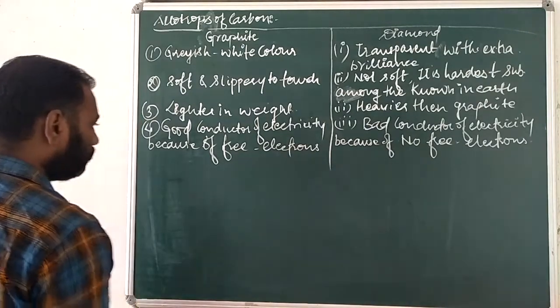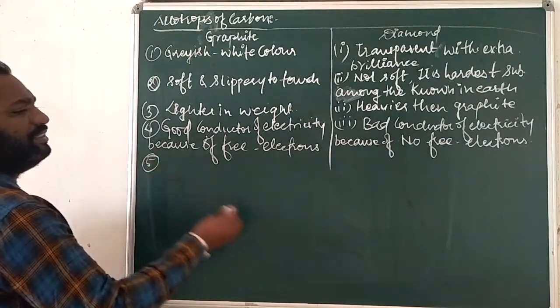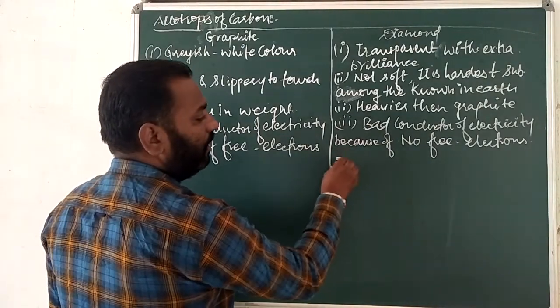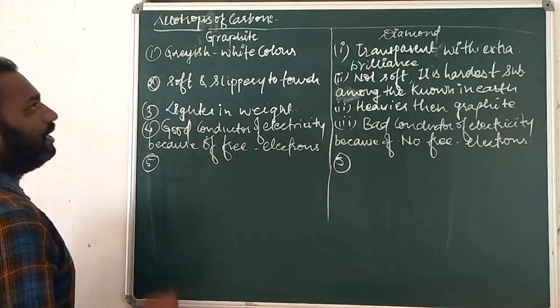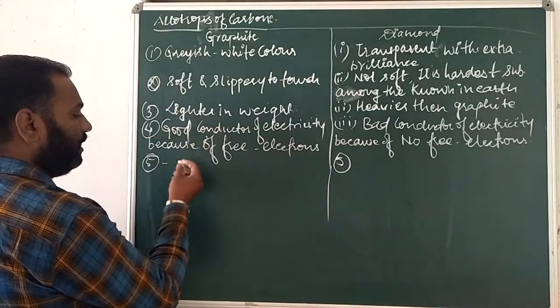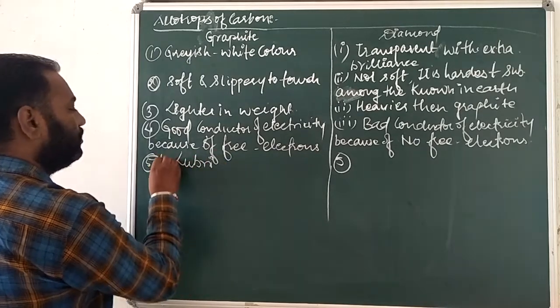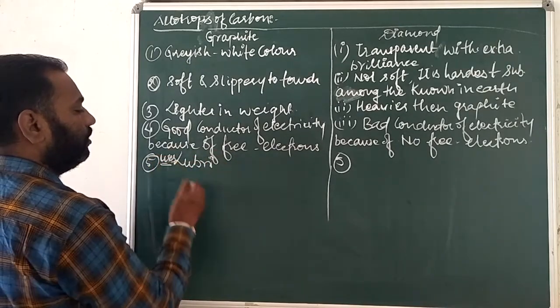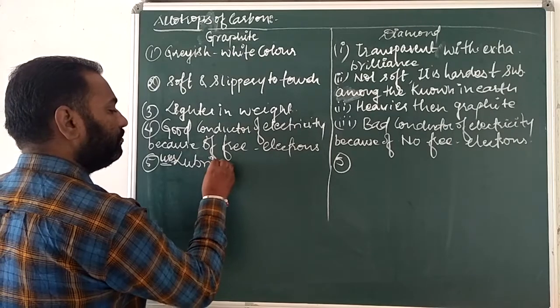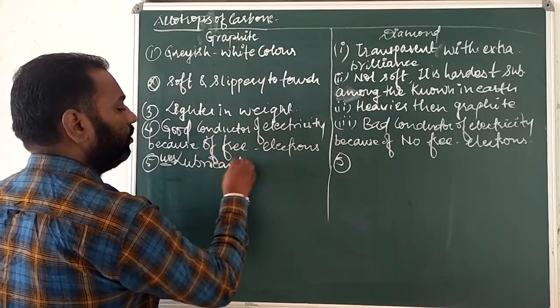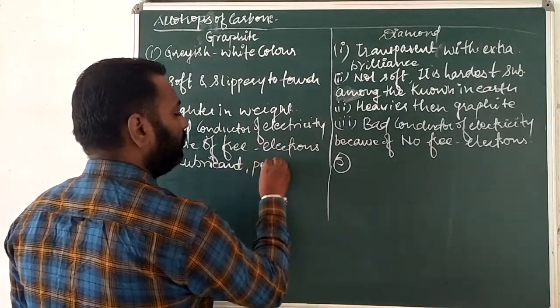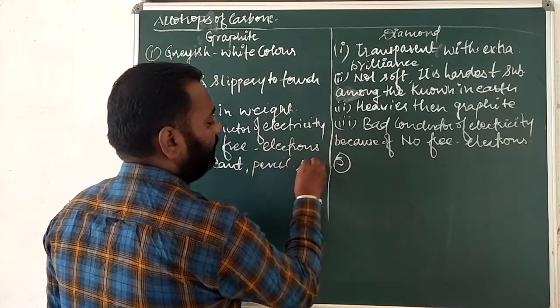Okay. Then the fifth one is the uses of diamond and graphite. Graphite is used mostly as a lubricant, and in pencil lead.